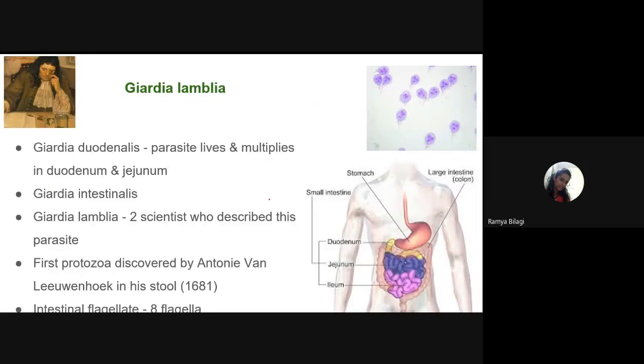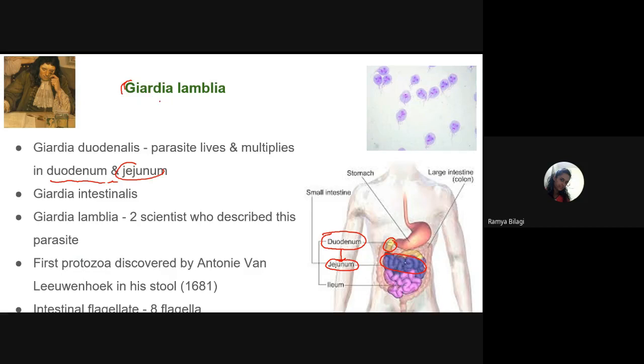And which is the most common site for Giardia lamblia? Whether this parasite lives in the small intestine or large intestine? Or where does it live, students? Small intestine. He most commonly resides in the small intestine, especially in the duodenum. So this is his favorite site, duodenum, followed by the second favorite site, which is the jejunum. So duodenum and jejunum are the two favorite sites for locating